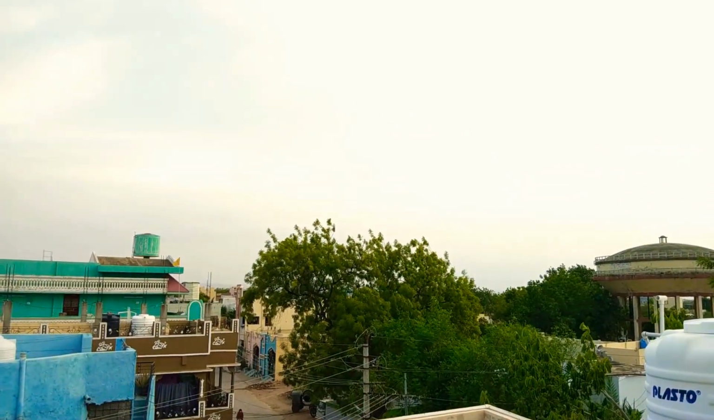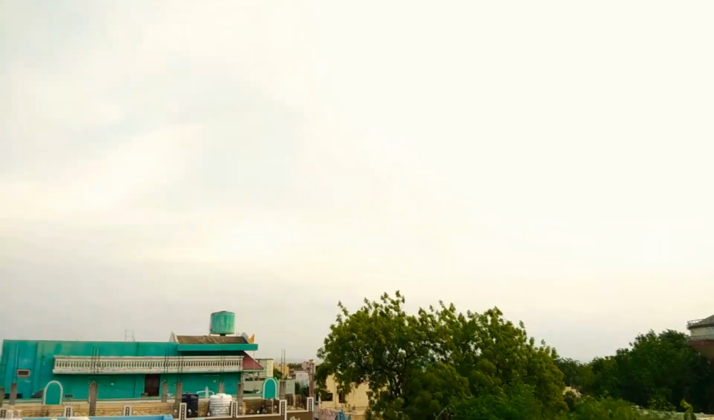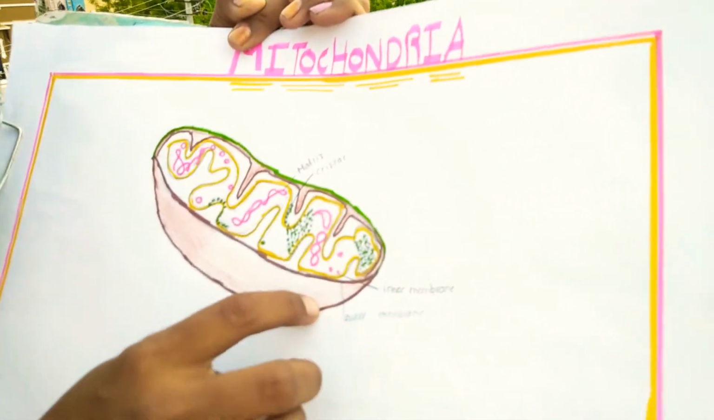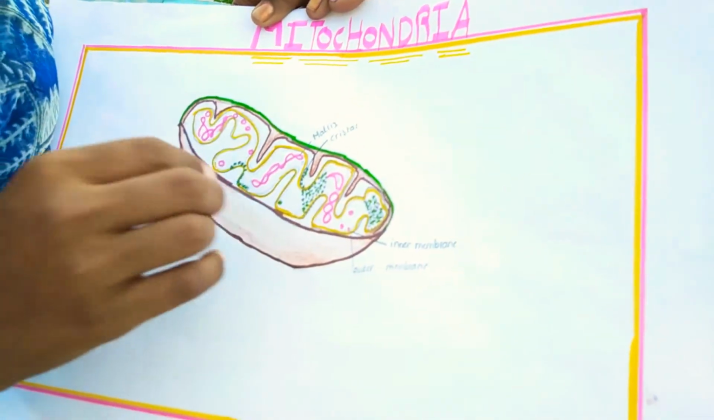The topic name is cell organelles. Do you know how many types of cell organelles there are? Yes, there are 7 types. The first one is mitochondria. Let us discuss mitochondria. Before going to the topic, I'll show the picture of mitochondria. This is the picture of mitochondria. This is the matrix, and these are the inner membrane and outer membrane.